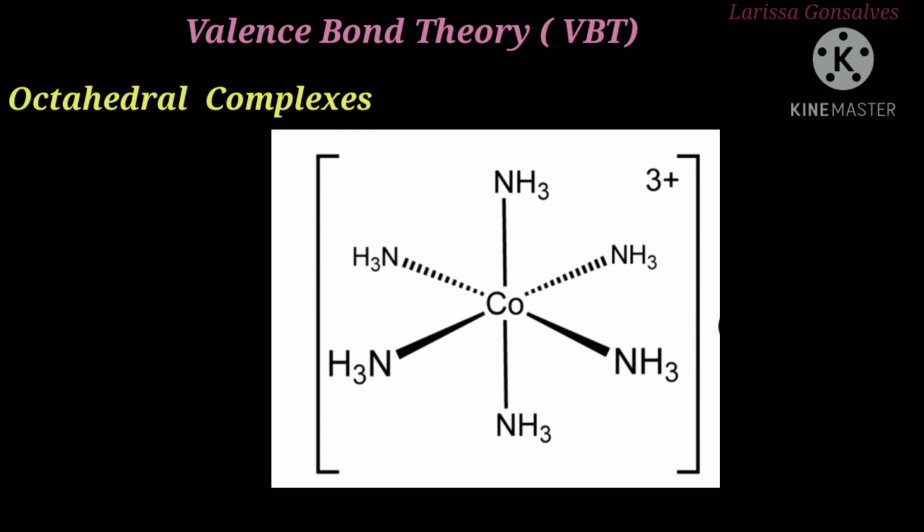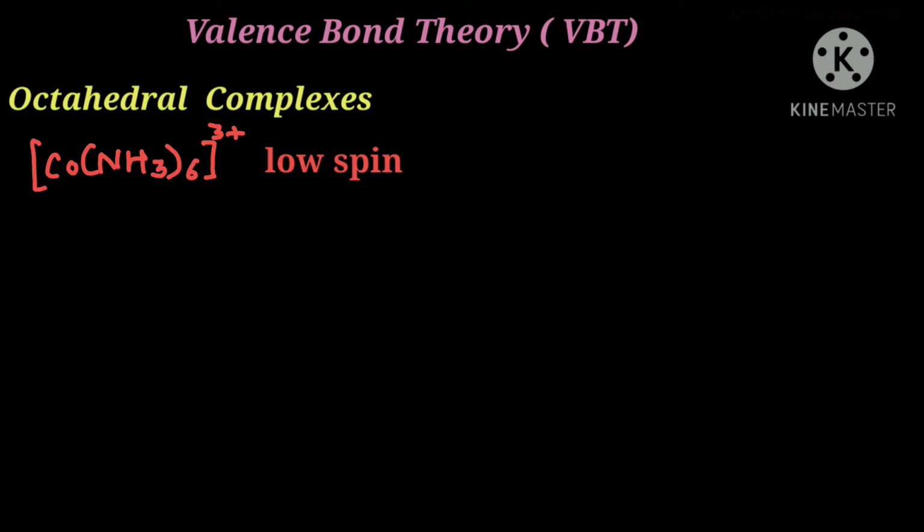First, let us study the octahedral complexes. Octahedral complexes are those in which 6 ligands are attached to the central metal ion. So the first complex is [Co(NH3)6]3+, and it is a low spin complex. The first step is we need to find the oxidation state of cobalt. So in place of cobalt we will write X plus 6 times NH3 is equal to plus 3. I am mentioning the net charge here.